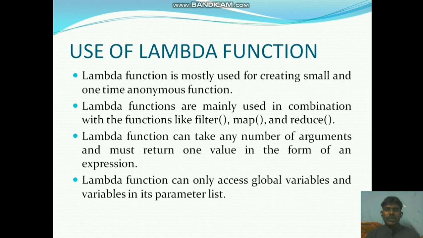Next is the use of lambda functions. A lambda function is mostly used for creating a small, one-time anonymous function. This anonymous function is used in single-line code. For a small piece of code or a small function, we use this lambda or anonymous function. Before creating the function, we use the lambda keyword and parameters, and then we execute that particular one-line or small line of code.